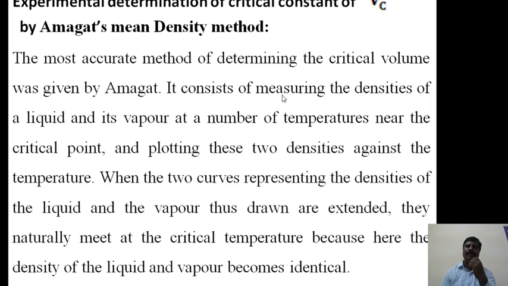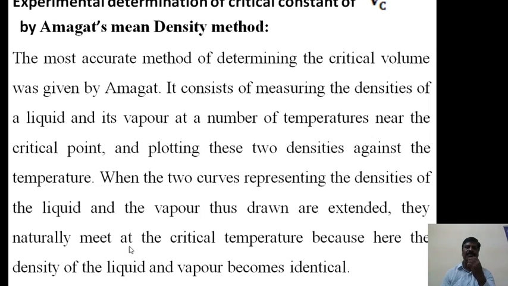It consists of measuring the densities of a liquid and its vapor at a number of temperatures near the critical point and plotting these two densities against the temperature. When the two curves representing the densities of the liquid and the vapor thus drawn are extended, they naturally meet at the critical temperature, because here the density of the liquid and vapor becomes identical.